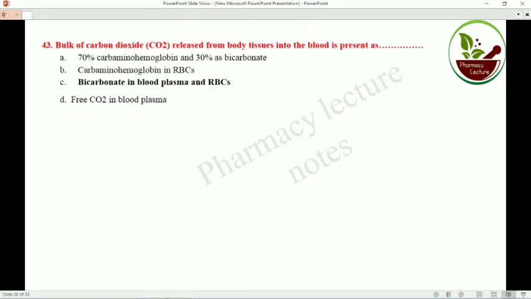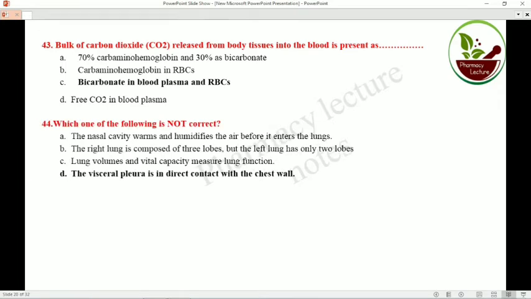The bulk of carbon dioxide released from the body tissue into the blood is present as bicarbonate in the blood plasma and RBC. Which one of the following is not correct? The visceral pleura is in direct contact with the chest wall. The visceral pleura is the innermost lining, so it is not connected to the chest wall. The other three are correct, like the nasal cavity warms and humidifies. The function of the respiratory tract is warming and humidification.